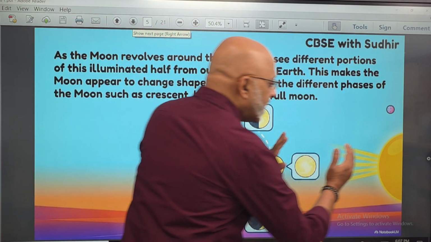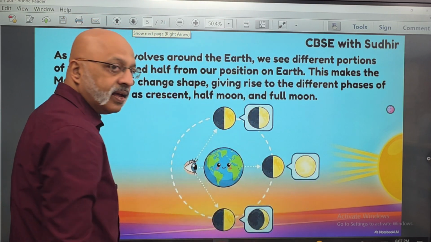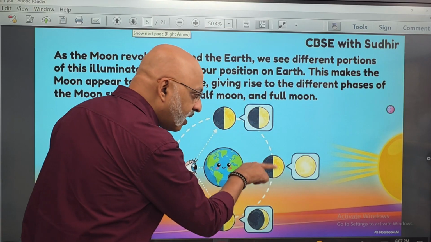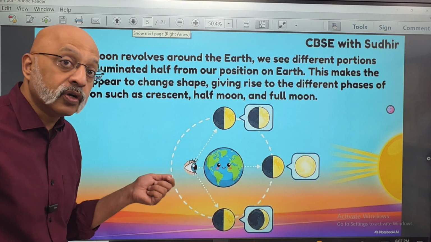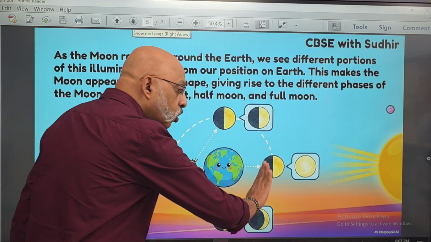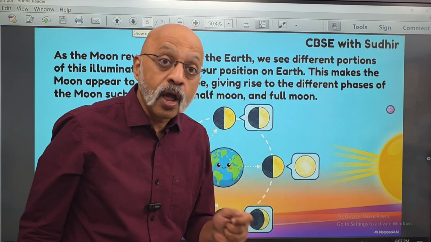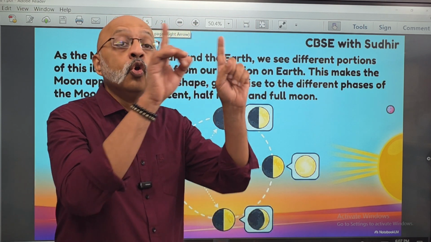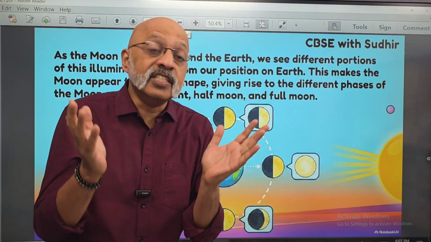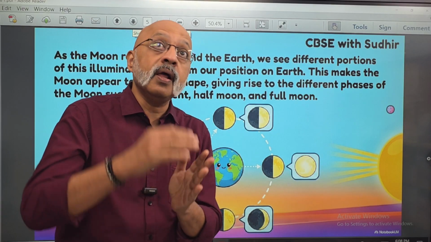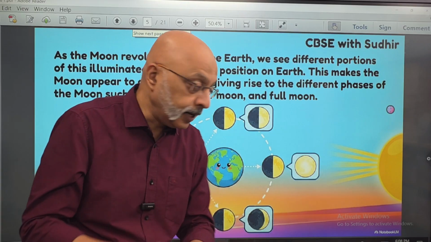Now, when the sun's light is falling on the moon and the moon is exactly in line with the sun, then the entire far half is getting illuminated. What we see from this side is therefore the dark side, and therefore we are not able to see the moon at all on that particular day, which is known as new moon day or Amavasya, which means no moon is visible. Does it mean that the moon has disappeared for one day? No, it just means that the moon is not visible because the darker side of the moon is what is facing the earth. Is that clear?